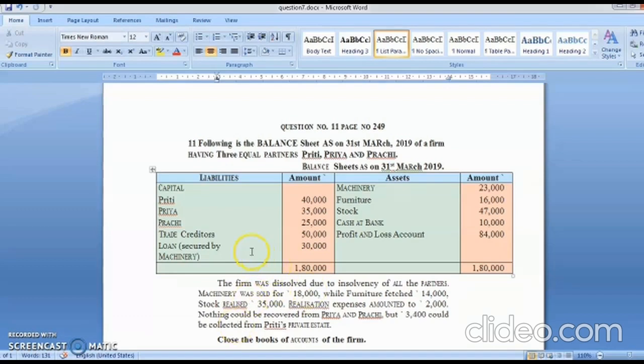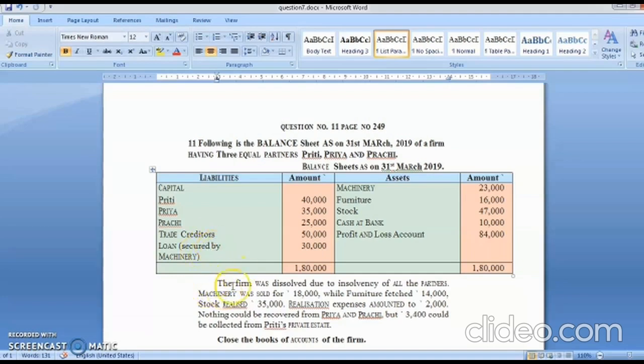See, we have two creditors, trade creditors and loan. So this time you are not going to transfer the liabilities to realization account. Instead of that, you're going to open a separate account for the creditors and loan. Second thing, you'll see loan is secured by machinery. What do you mean by secured loan? Secured loan means you have mortgaged machinery and the bank has given you a loan. So if machinery is sold, the first money will be given to this loan. After that, if money is left over, it will be given to the other creditors. And if it is less, then whatever is the difference will become unsecured creditors.